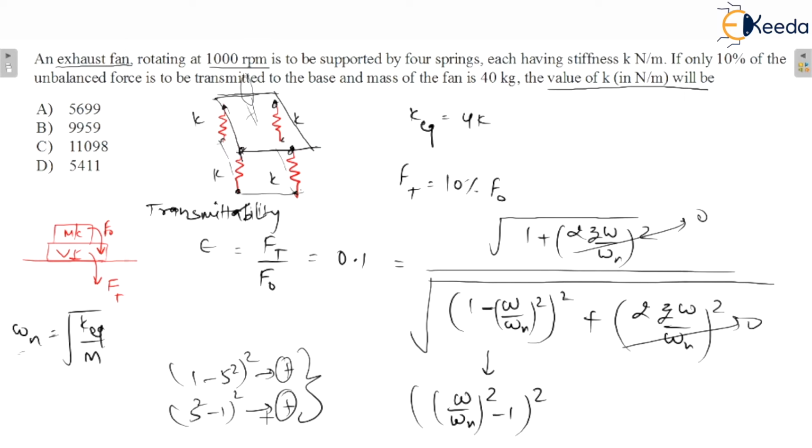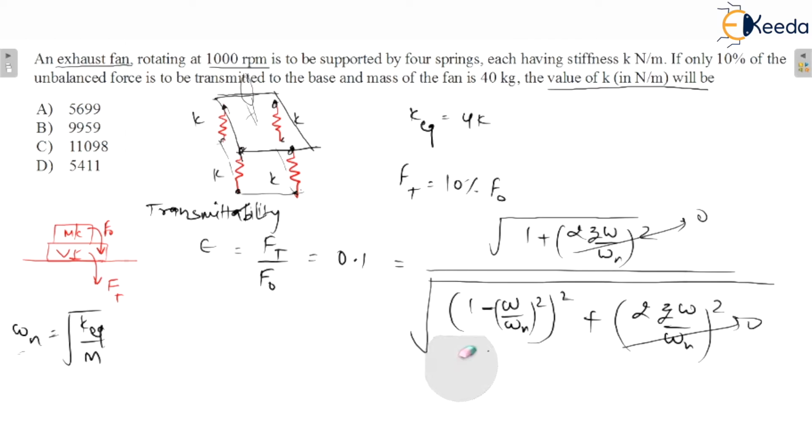There is no change in the magnitude as well as sign, because there is a square on this bracket, so a plus sign will be there whether you write it this way or this way. I will explain why I am writing it this way.